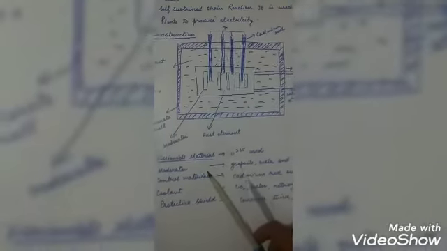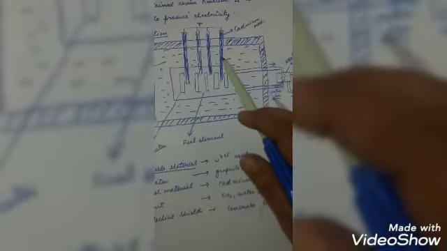What is the function of the moderator? The moderator is used to slow down the fast moving neutrons. It can be graphite, water or heavy water.